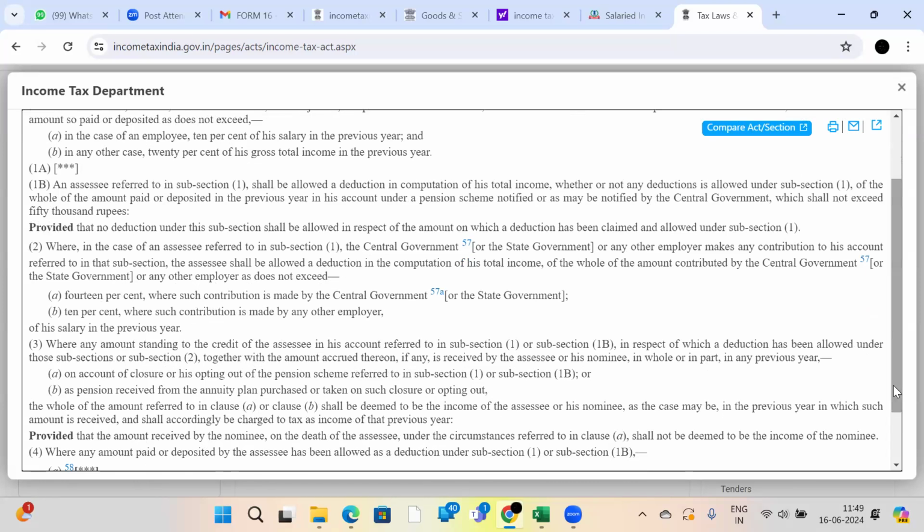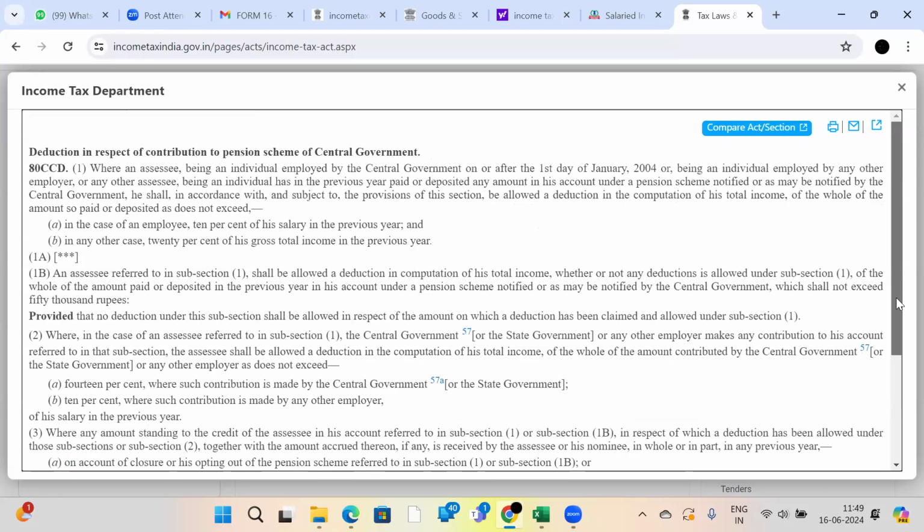As a central government employee, every month in your payslip, if you check, they are deducting and contributing to the NPS scheme, right? Is it not being done right now in your payslip? In your payslip, if you check, there is a gross salary and there are deductions. In those deductions, if you contact your respective human resource people and give consent to them, definitely they will deduct under this section 10% of your salary.